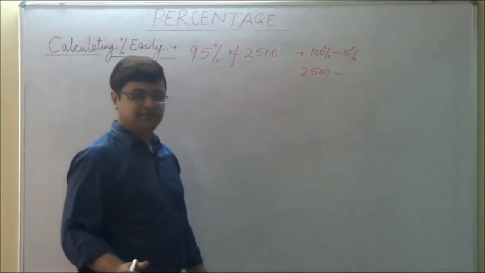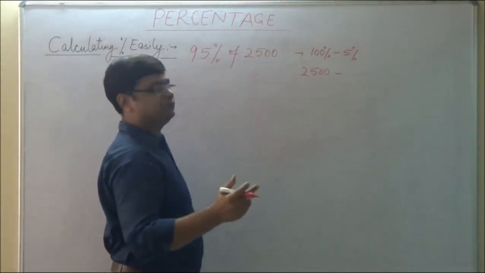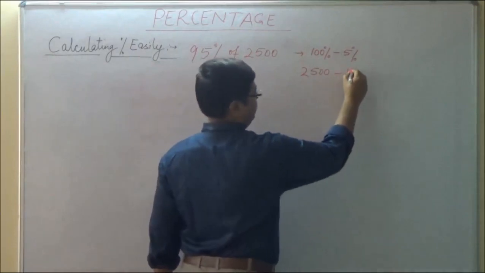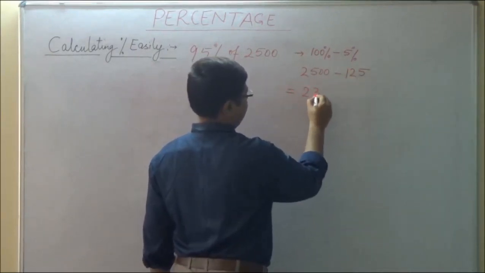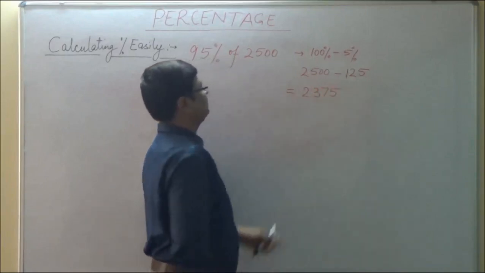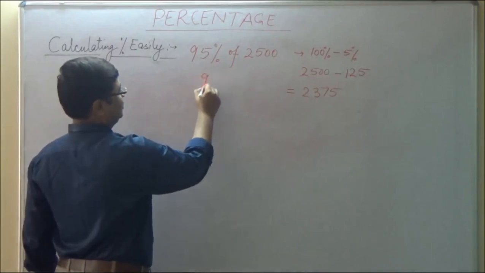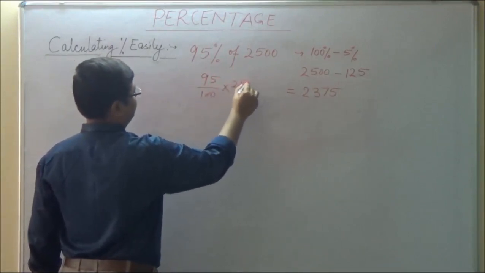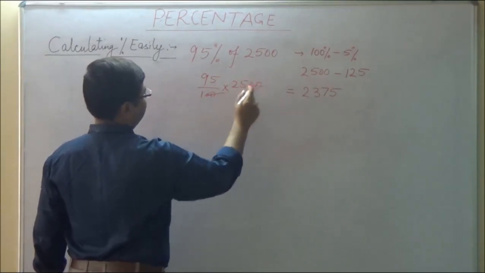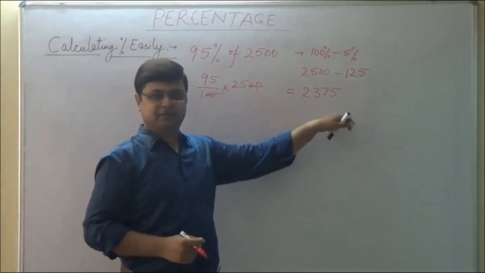Minus 5%, which is half of 10%. 10% of the number is 250 and half of 250 is 125. So the answer will be 2375. 95% of this number is this much. If you do not do it by this method, you have to find out 95 by 100 into 2500. So you need to multiply here 95 by 25, which is a time consuming process as compared to this method.